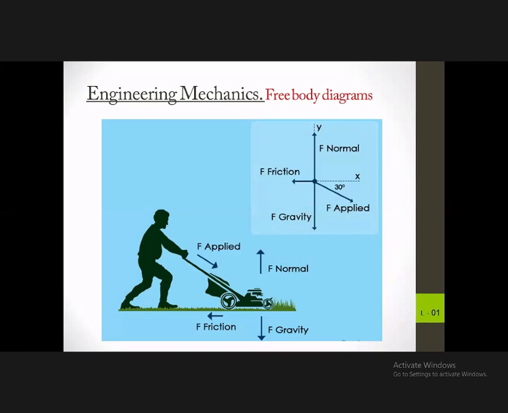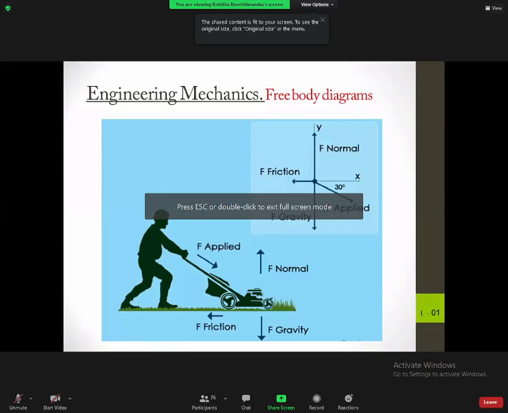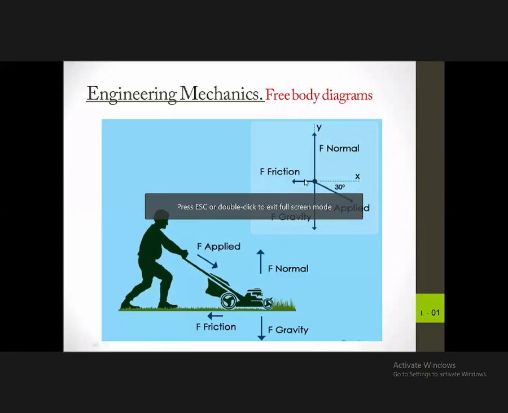You can see here there are four forces acting on it. One is gravity, and here you can see a free body diagram for this scenario. From one side you can see the friction, then the normal force, then the applied force, and of course gravity.